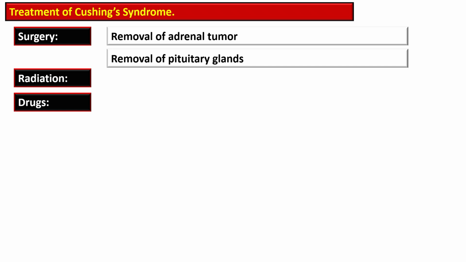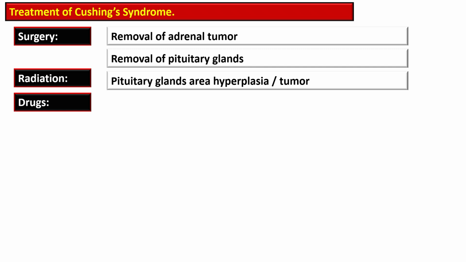Then, if there is a pituitary tumor, as happens in Cushing disease, there is transsphenoidal surgery to remove the pituitary adenoma, a preferred method. Then radiation therapy can be used if the surgery is not successful.